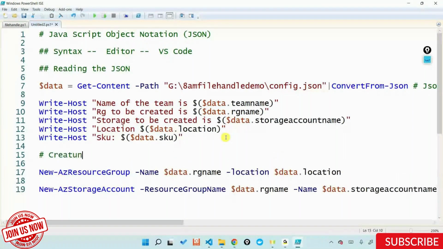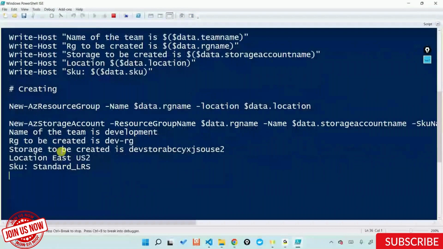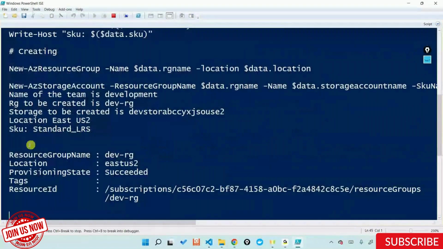So now if I execute this, it's now telling the name of the RG to be created, and it went ahead and created the resource group. And now it's taking all the properties from inside the JSON, and it is starting to create the storage account for me as well. So it's going ahead and provisioning the storage account on the Azure portal.